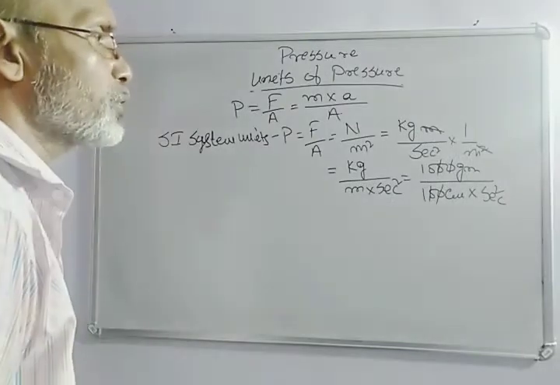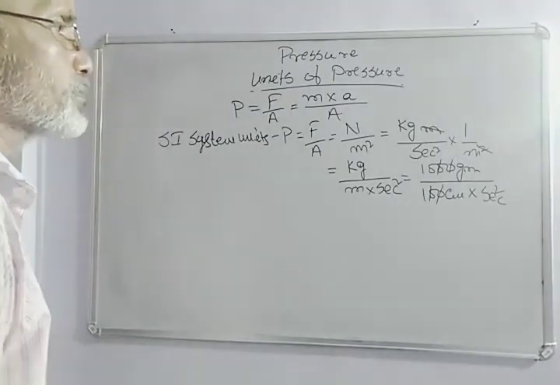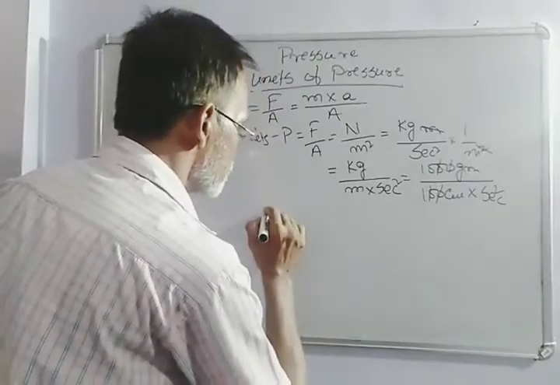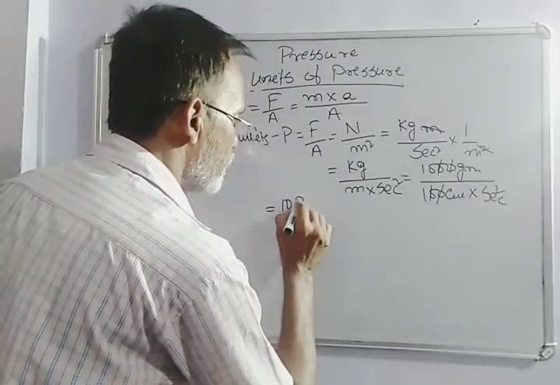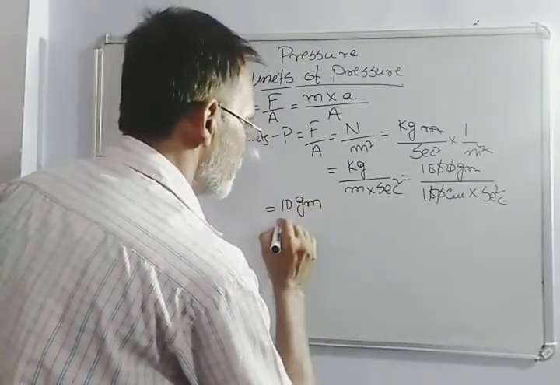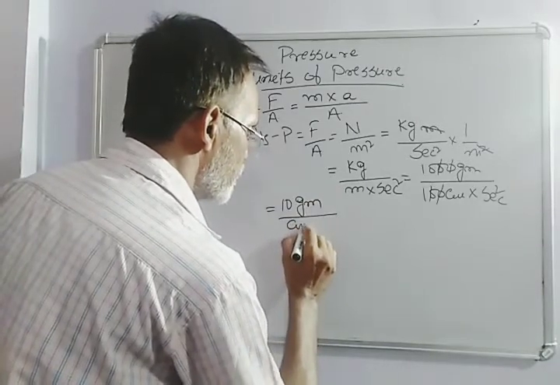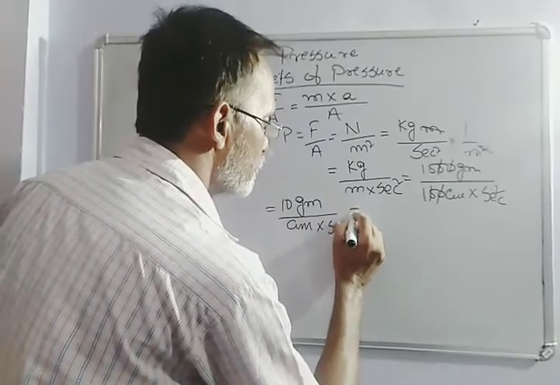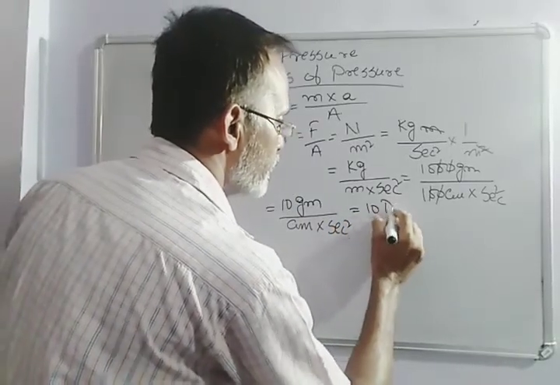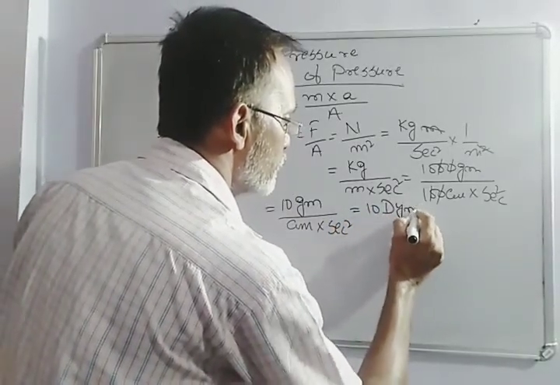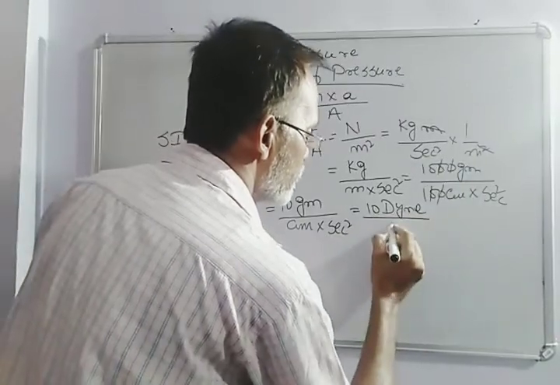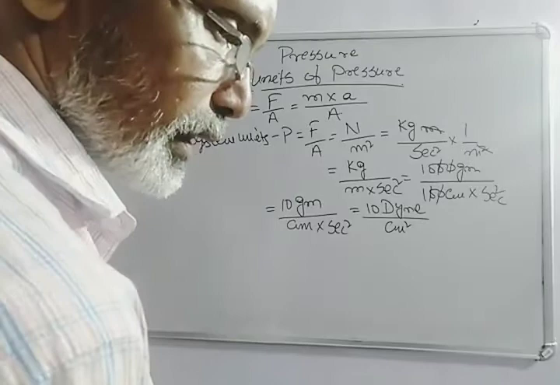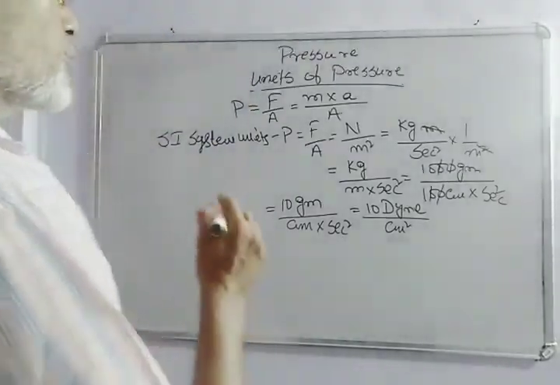This is equal to 10 gram by centimeter into second square, which is equal to 10 dyne by centimeter square.